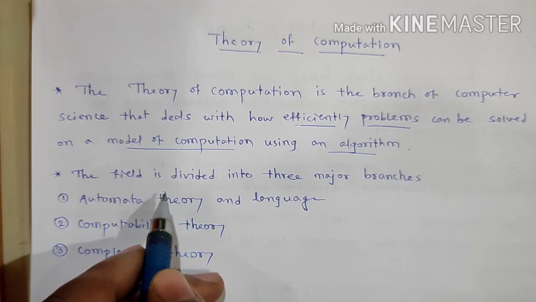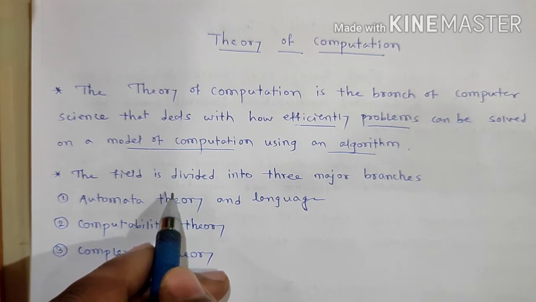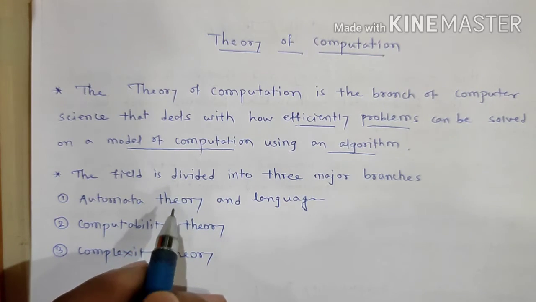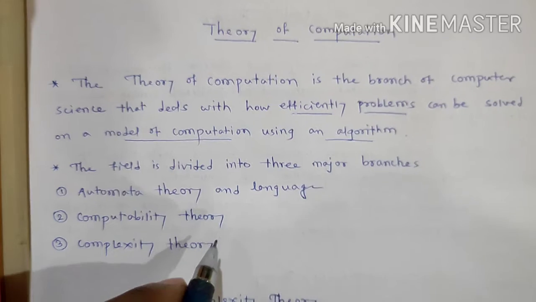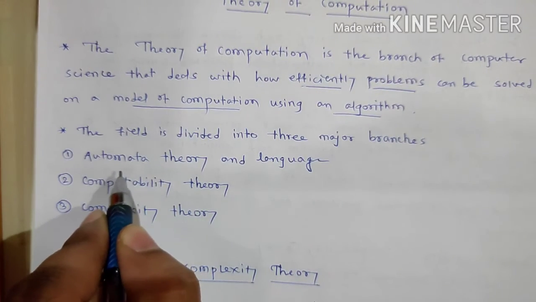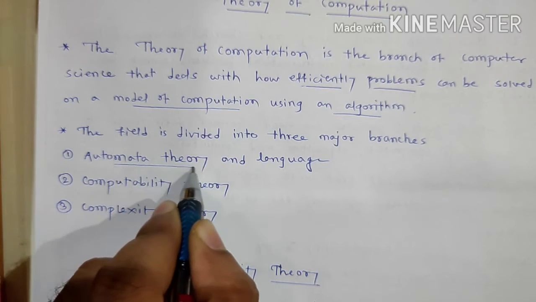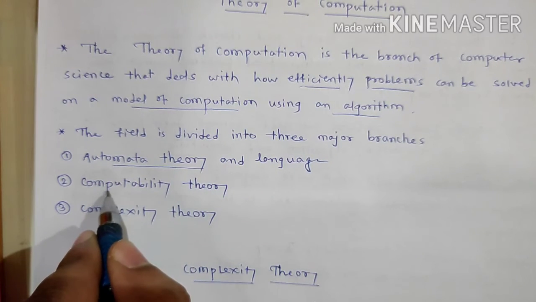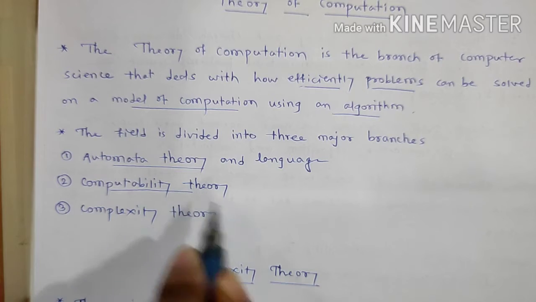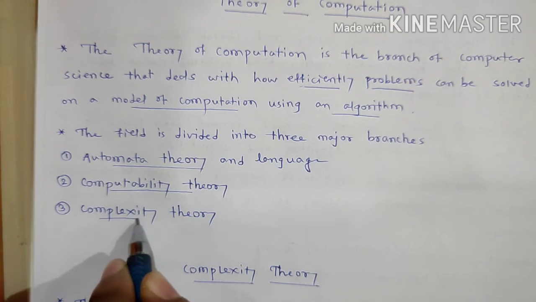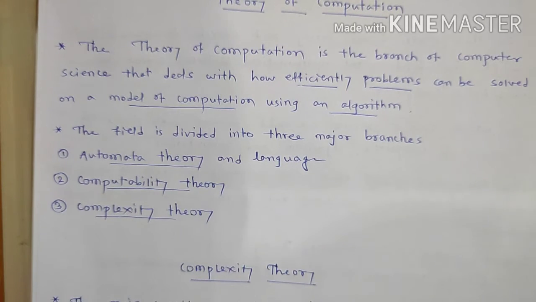This field is divided into three major branches: automata theory and languages, then computability theory, and third, complexity theory.